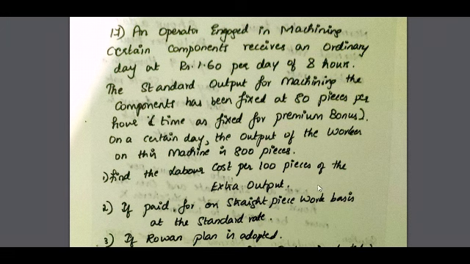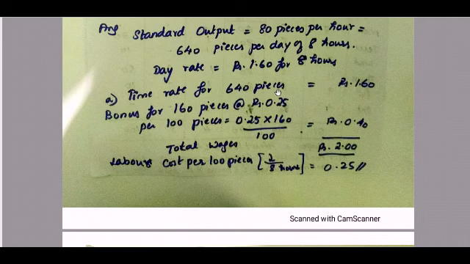So here one point is left out, so you all can make a note of that point. I will tell now. The first instance is if a bonus of rupees 0.25 is paid for 100 pieces of the extra output. So 0.25 is your bonus paid. So 160 pieces into 0.25. They are telling 0.25 is for 100 pieces.